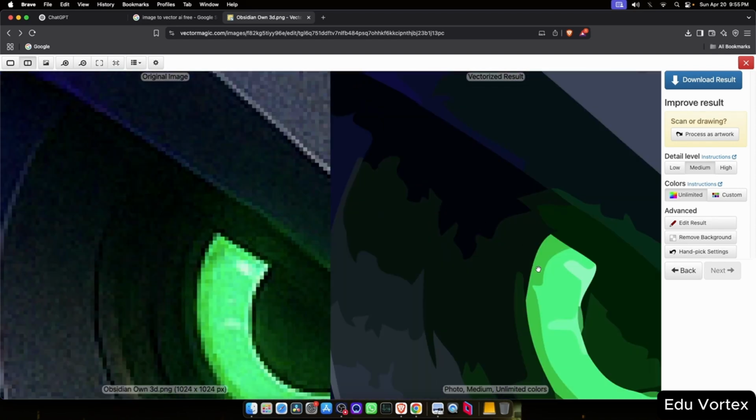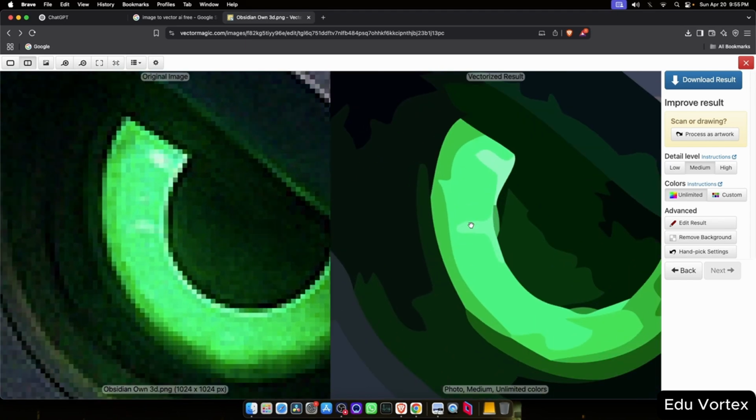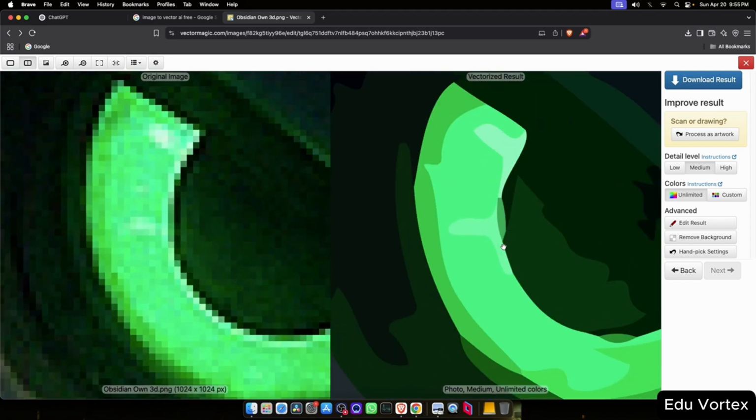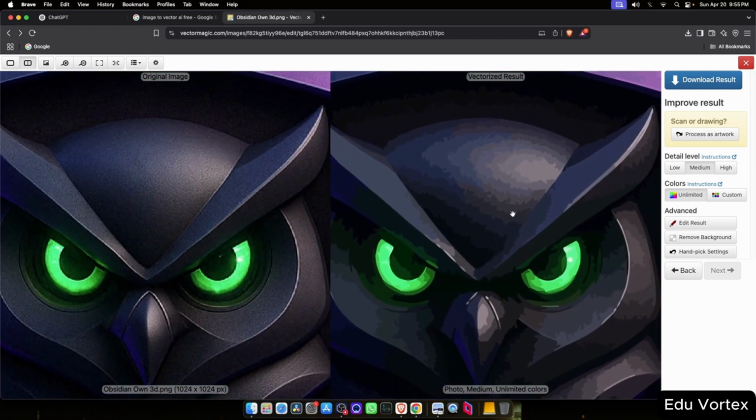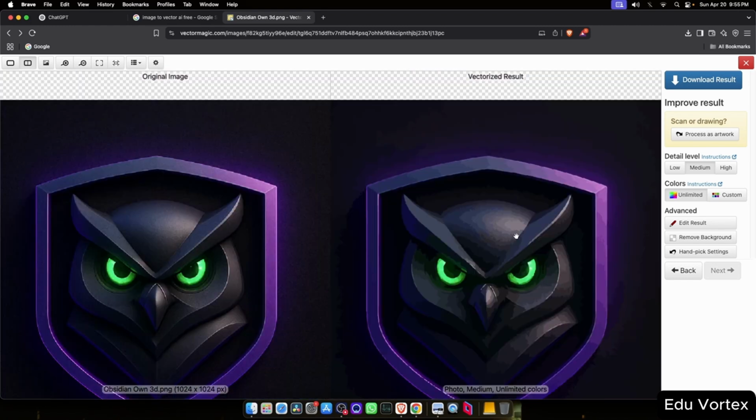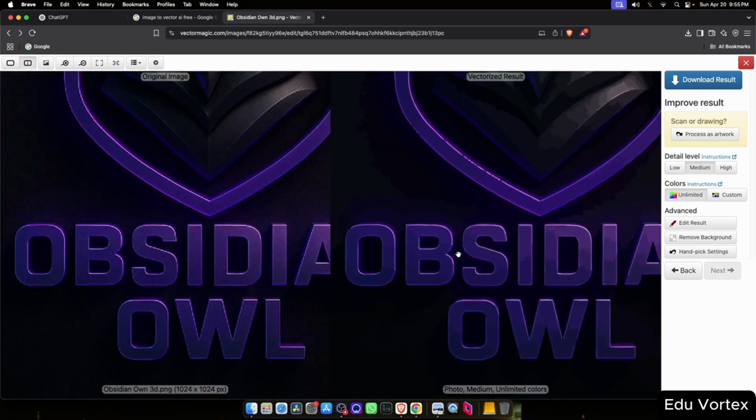As you can see, even at high zoom levels, the image doesn't get pixelated. It's clean and sharp. The only downside is that vectorizing slightly changes the look of the image, since it simplifies or replaces parts of it with vector shapes.